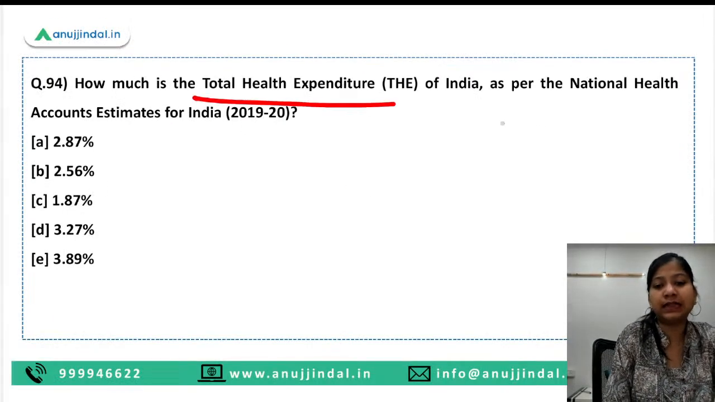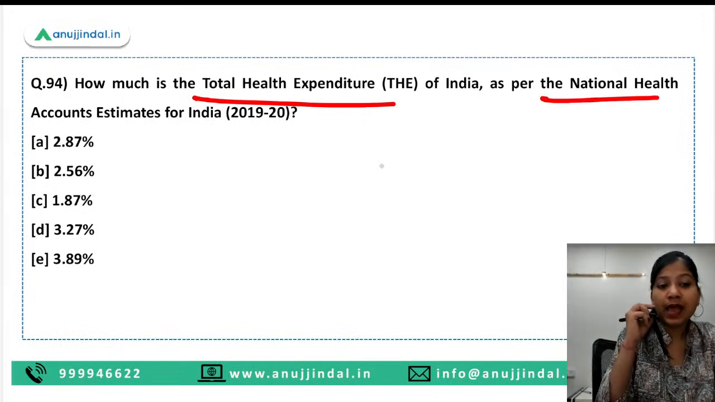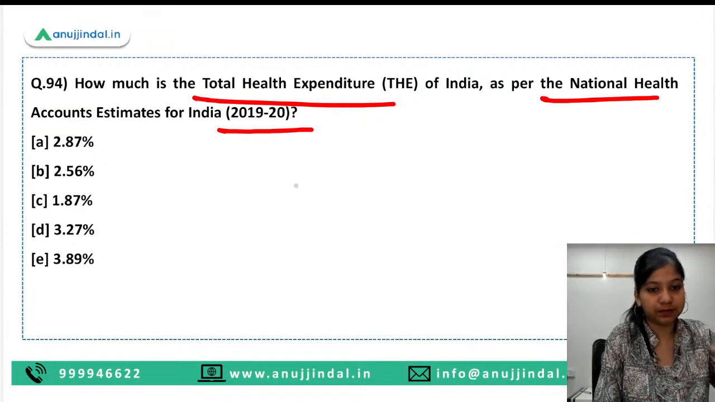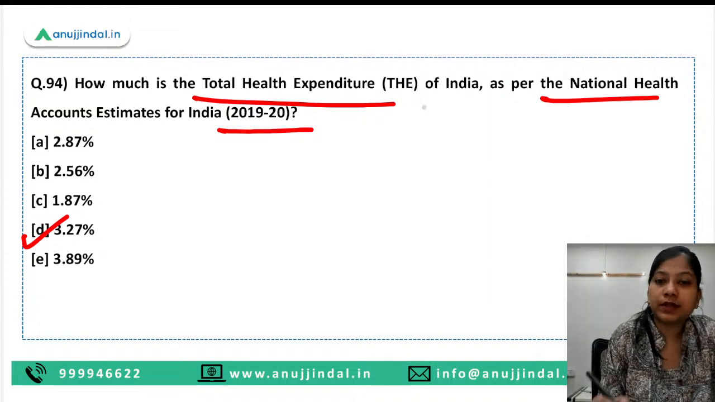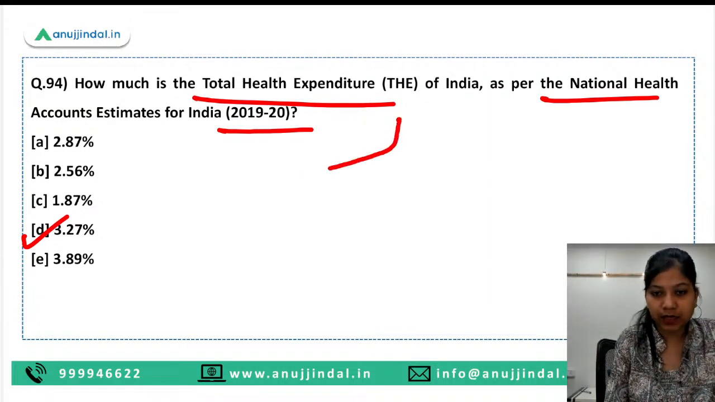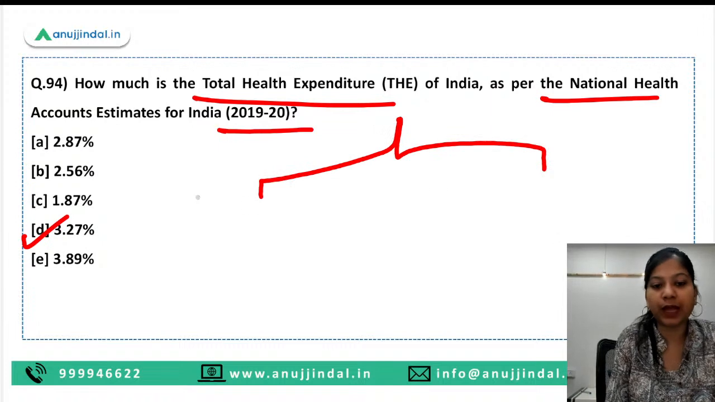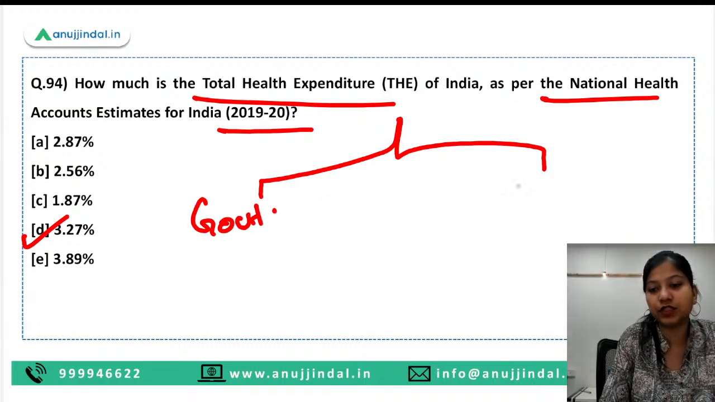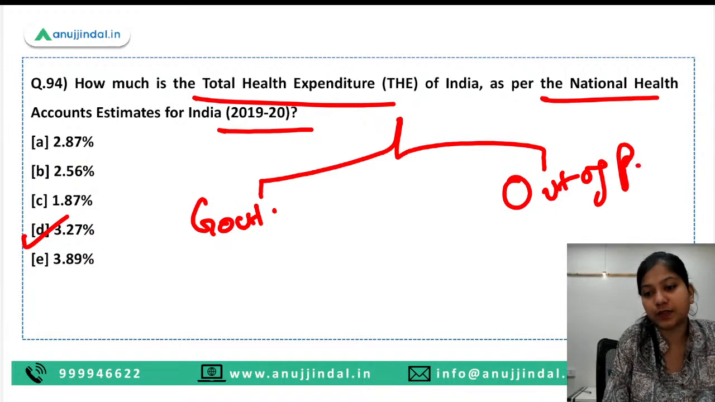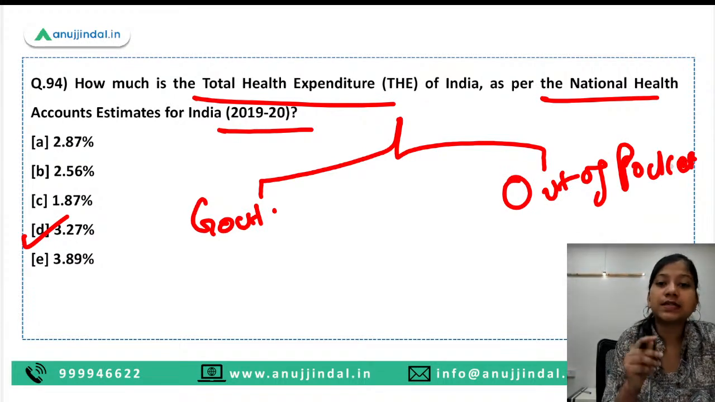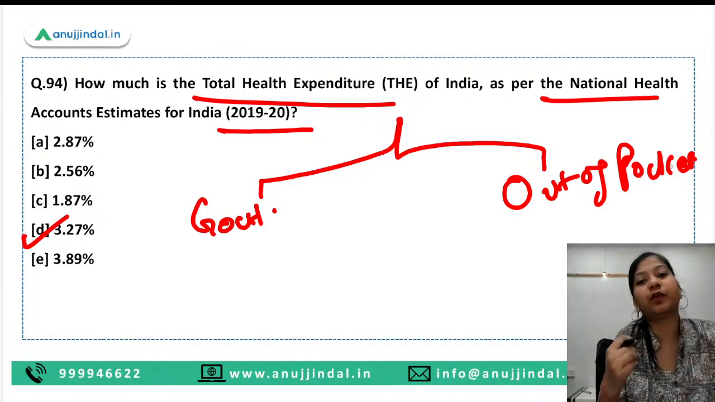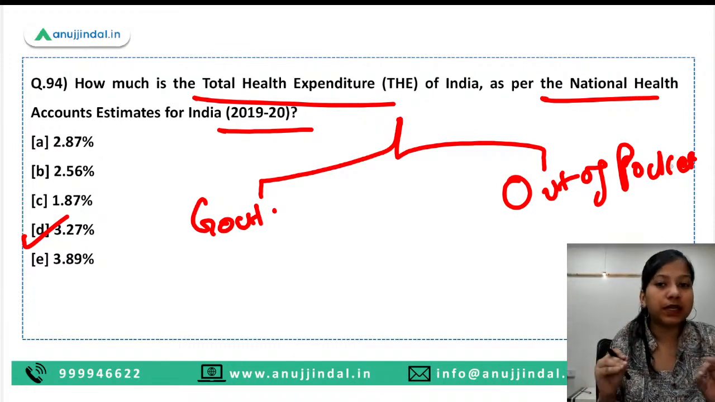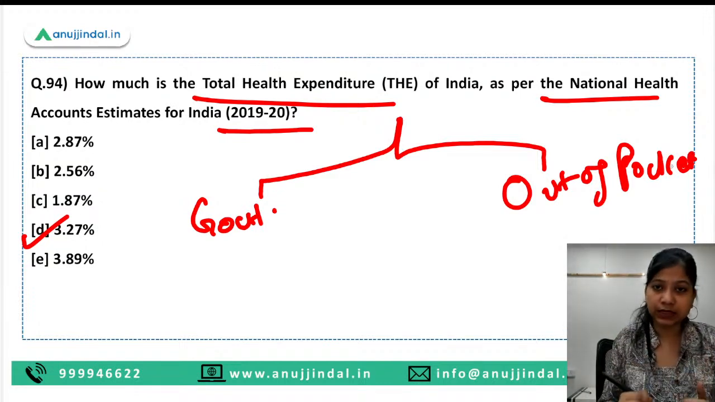How much is the total health expenditure of India as per the National Health Accounts estimate for India in 2019 to 2020? It is, guys, 3.27%. So there are two types of expenditure in the total health expenditure. First is your government expenditure and second is your out-of-pocket expenditure. You need to understand this thing, guys, that for every nation which wants to grow, health should be provided for free or at nominal charges. Okay, but what happens in the case of India?